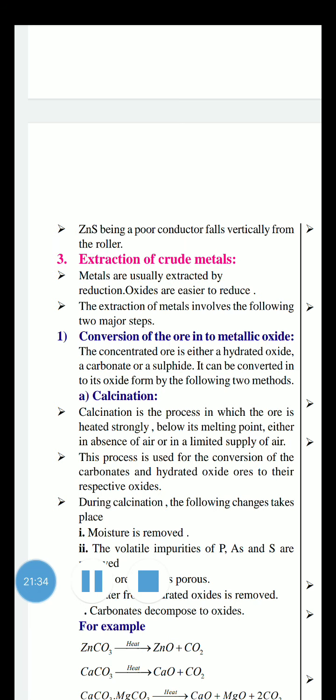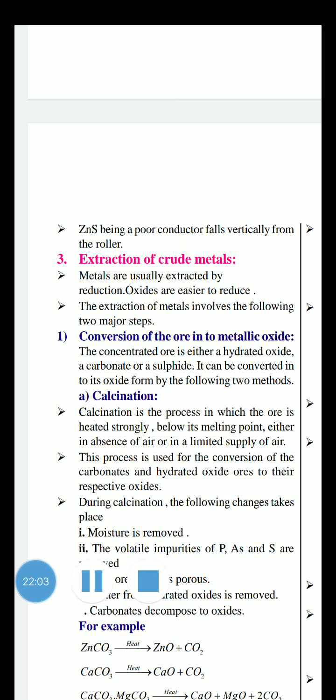So once again, my dear students, concentration of ore is nothing but removal of impurities by using physical techniques as well as chemical methods. Okay. After that you obtain an impurity-free compound. Now the impurity-free compounds are converted into metal oxide. Already I said the reason why they are converted into metal oxide.